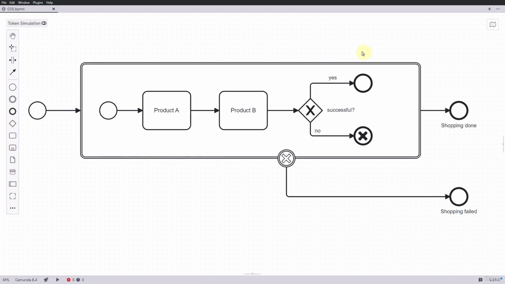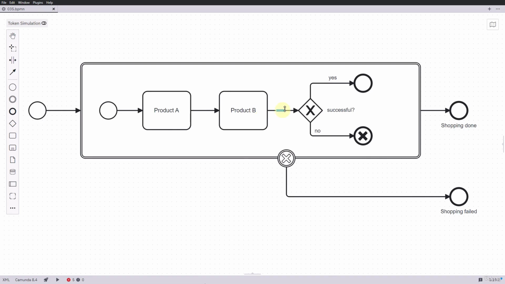A transaction subprocess in BPMN is a special type of embedded subprocess that is used to group several activities into one transaction. To make it clearer, imagine you're doing a big shopping trip to the supermarket. You fill your shopping cart with various items, go to the checkout, pay for everything at once, and only then do you leave the supermarket with your purchase. The entire shopping process is a transaction that is either completed successfully, so you get all the items, or may not be completed if there is a problem, say, an item cannot be scanned. A transaction can have the following outcomes.